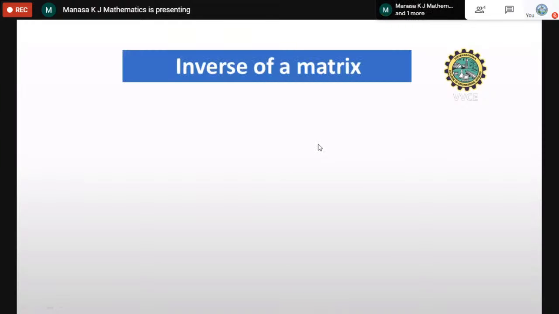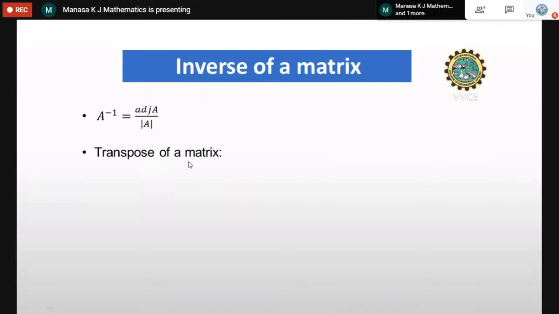Inverse of a matrix. In linear algebra, the next topic, other than eigenvalues and eigenvectors, they are asking questions based on inverse. The formula to find the inverse of a matrix is A inverse equals adjoint of A divided by determinant of A, or you can write it as 1 over determinant of A into adjoint of A.